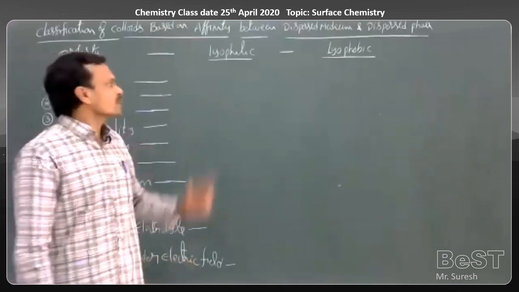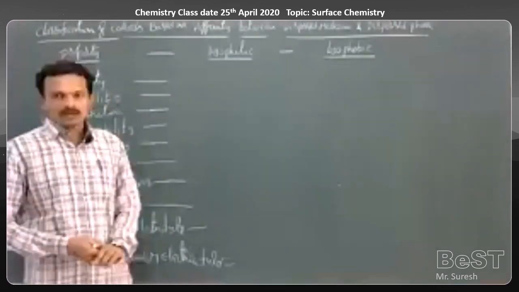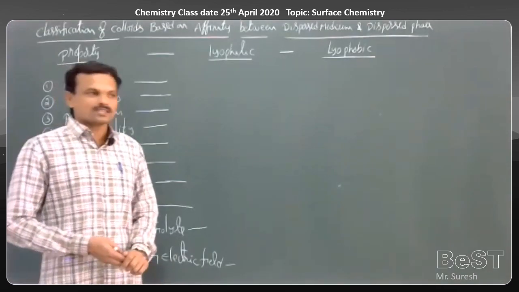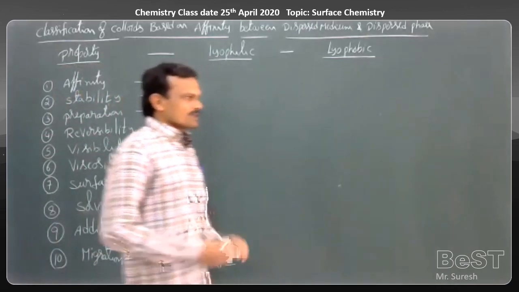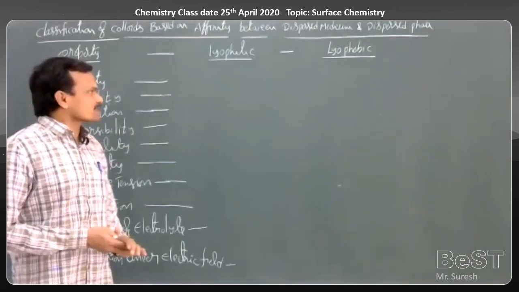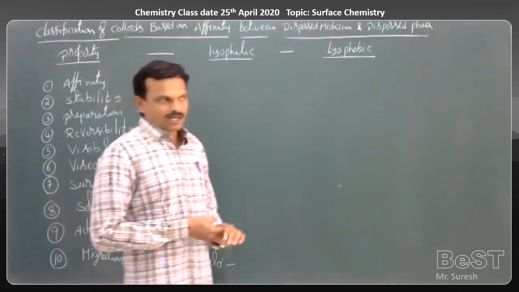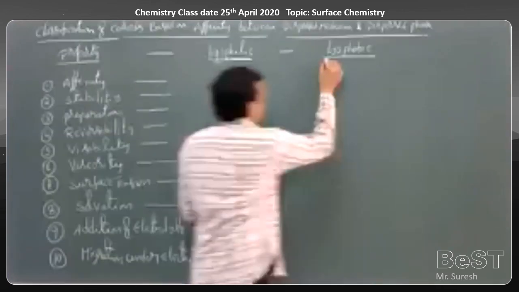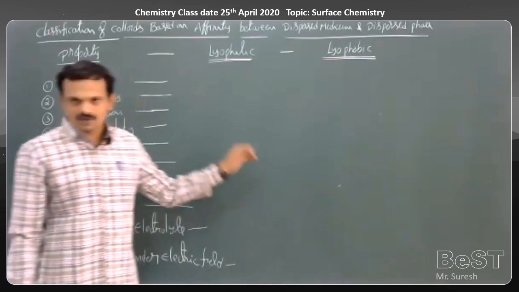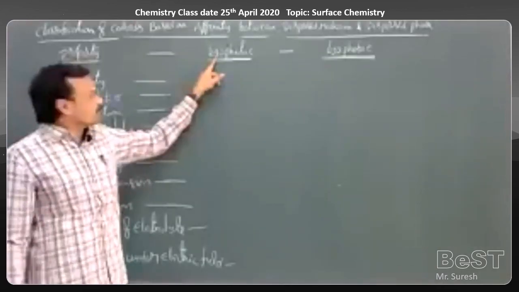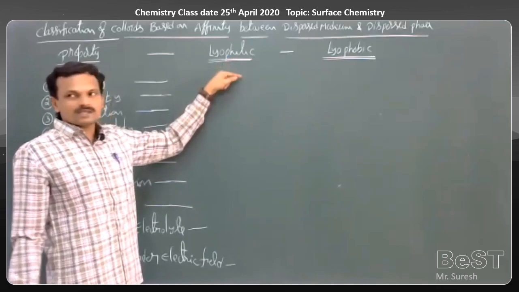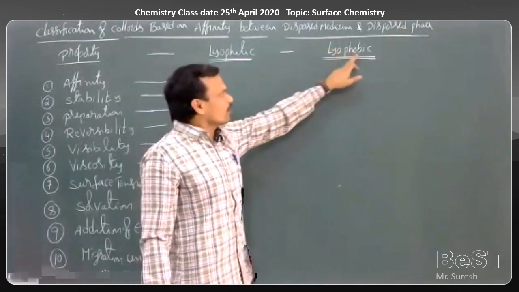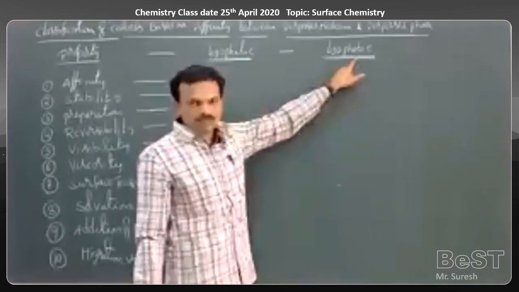dispersion medium. Now come to the second classification, the classification based on affinity between dispersed phase and dispersion medium. Based on affinity between dispersed phase and dispersion medium, the colloids are classified into two types. They are lyophilic colloids and lyophobic colloids. Here the term lyo means nothing but a solvent. Philic means loving: solvent loving colloids. Lyophobic means solvent hating colloids.